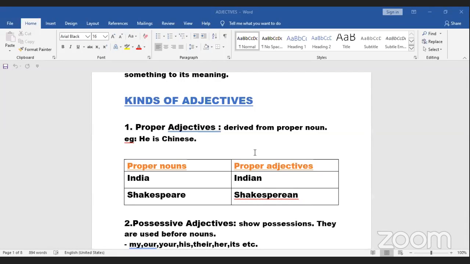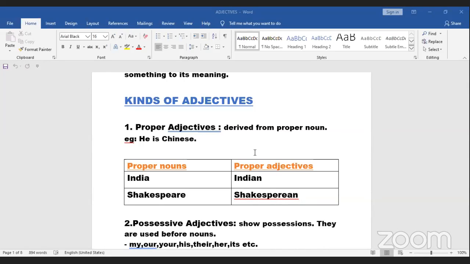For example, if I tell you he is Chinese, that Chinese person or Chinese boy. Chinese is an adjective that describes the noun boy, right? So Chinese is a proper adjective. Why? Because it comes from the proper noun China. Chinese comes from the proper noun China. So they are proper adjectives.